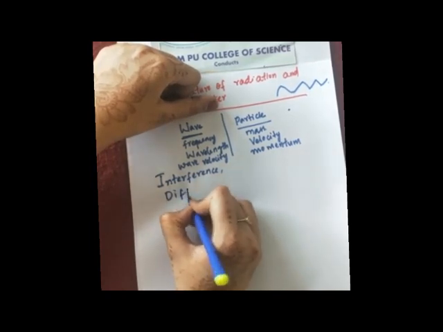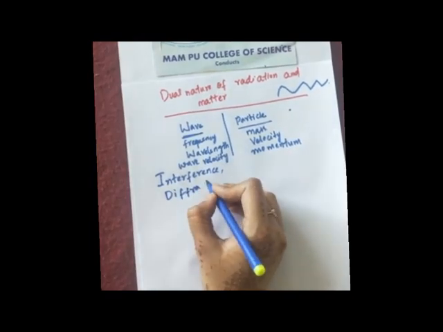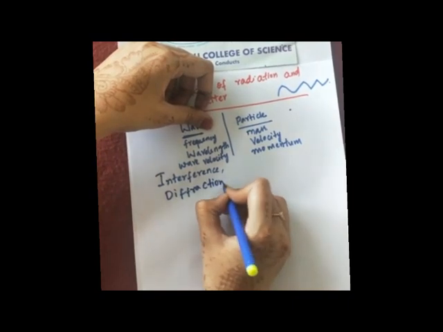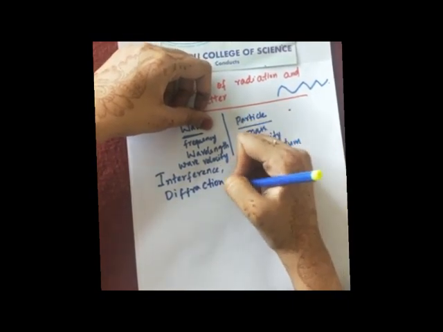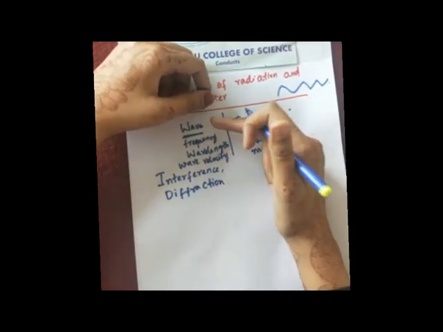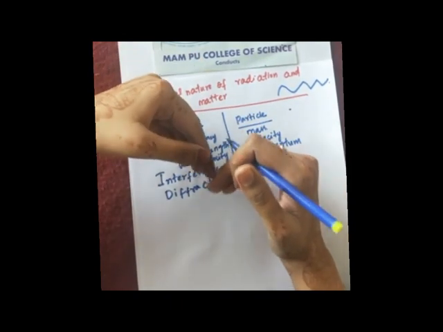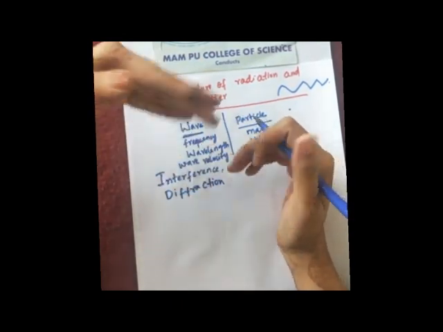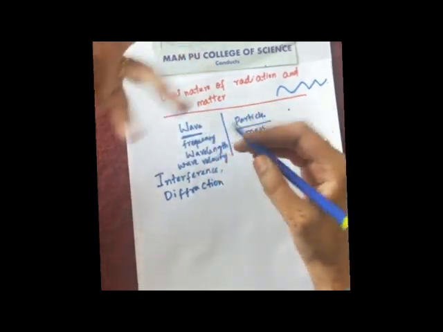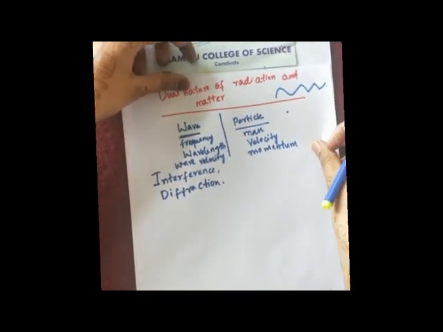And diffraction, interference, diffraction. So these are the examples for wave nature. I mean, these are the processes or the phenomena where you can say that light is of wave nature with the help of these phenomena.